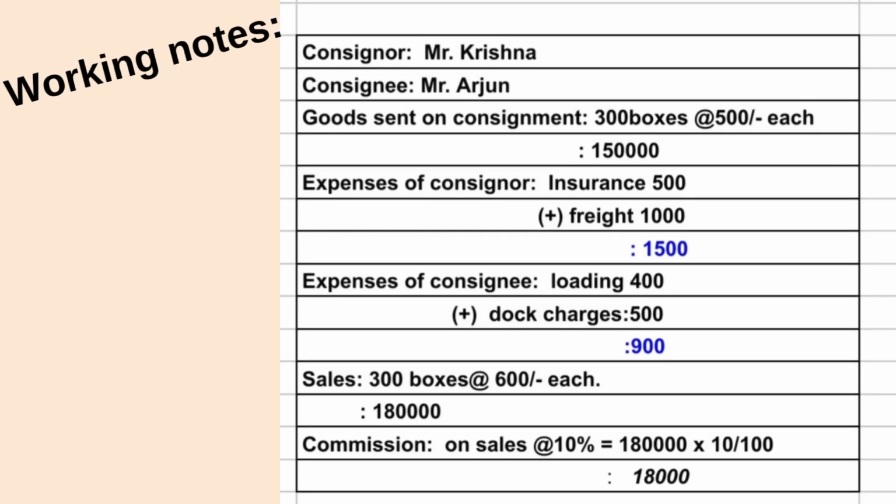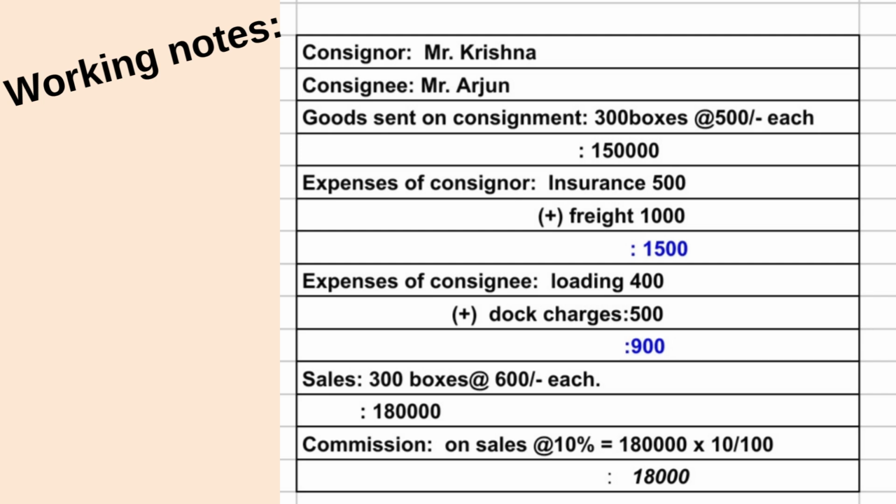Consignor, Mr. Krishna; consignee, Mr. Arjun. Goods sent on consignment is 300 boxes at the rate of 500 each, which cost 1,50,000. Expenses of consignor: insurance plus freight, which is 1,500. Expenses of consignee: loading plus dock charges, which is equal to 900.